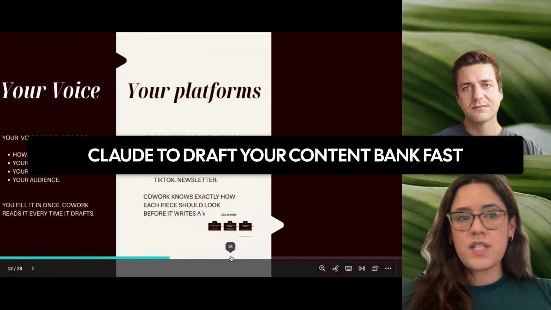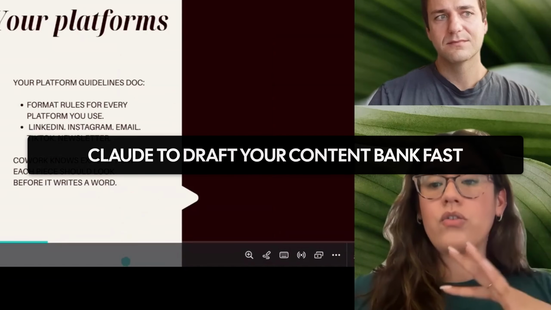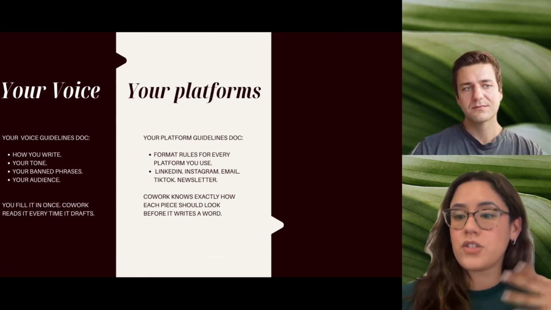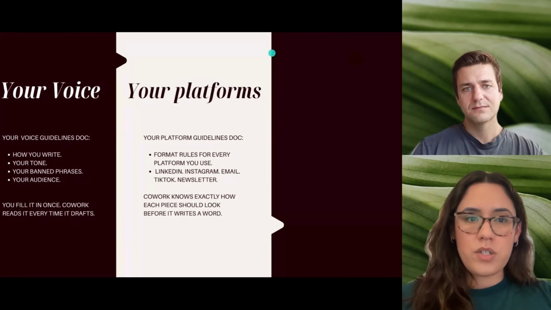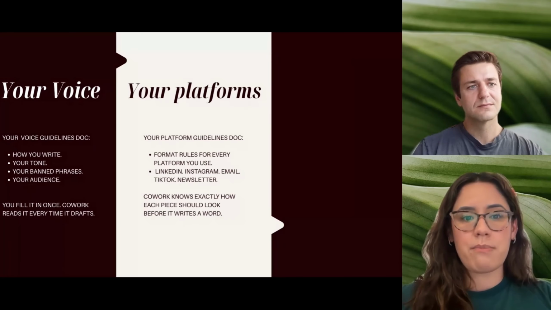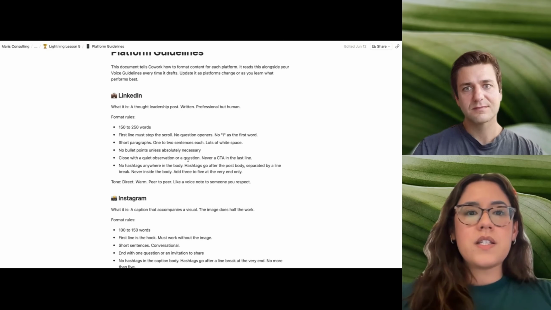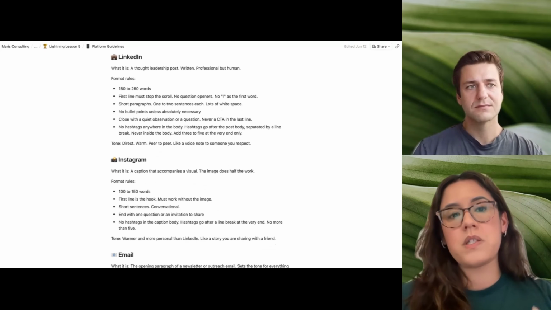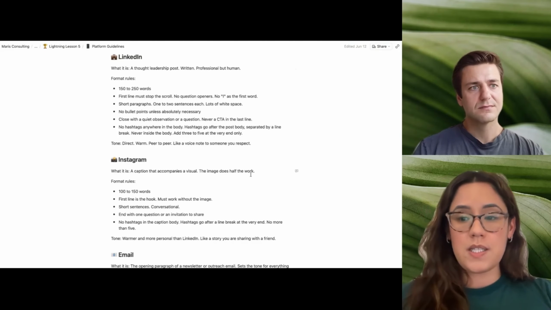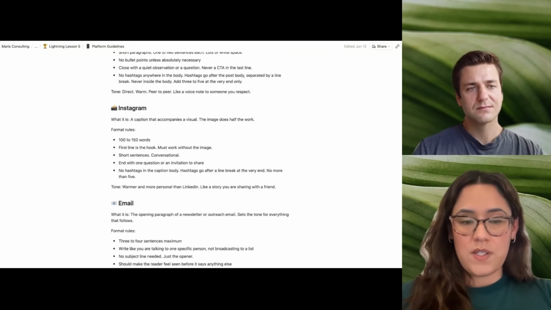So once you've established your tone of voice, that's your overarching way in which you like to show up for your audience, regardless of the platform. You're going to go into platforms, and I have a similar template built out there for you. And this tells Cowork how to format your content on each of your platforms. This is a simple example for the sake of this lesson.